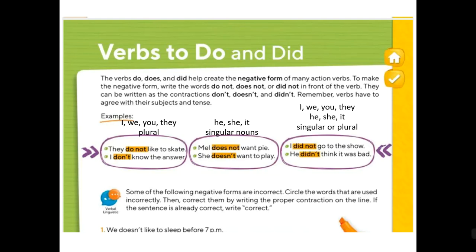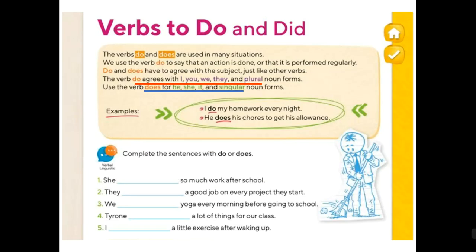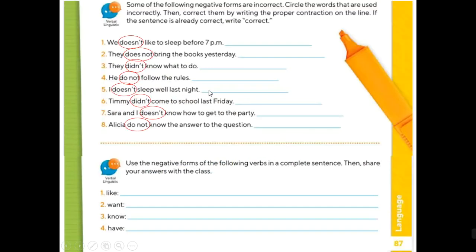If you want to copy this here: I, will, you, and they for do not or don't; he, she, it, or singular nouns for doesn't; and all of them for didn't, okay? So that can help you. Or this page, you have it here too, okay? So let's continue. "They doesn't, does not," it's incorrect.